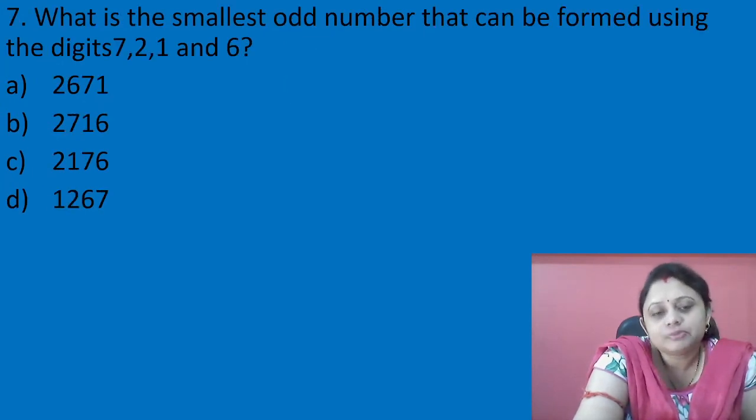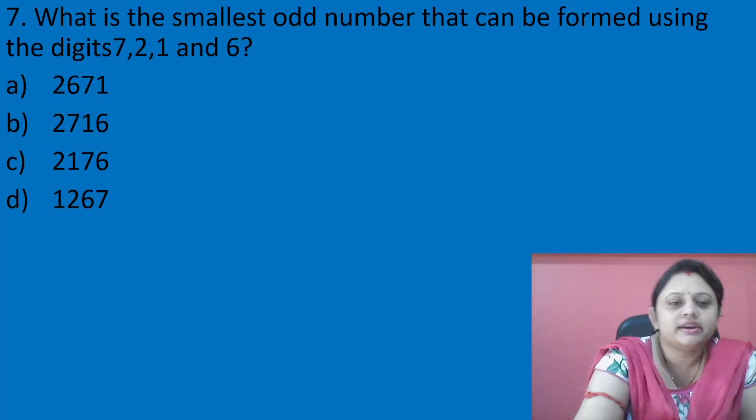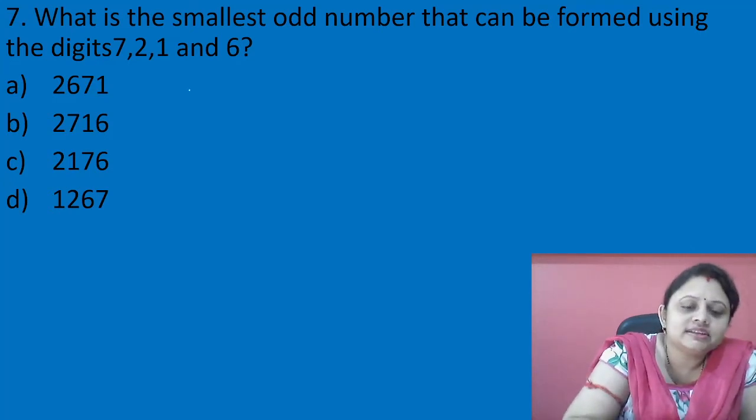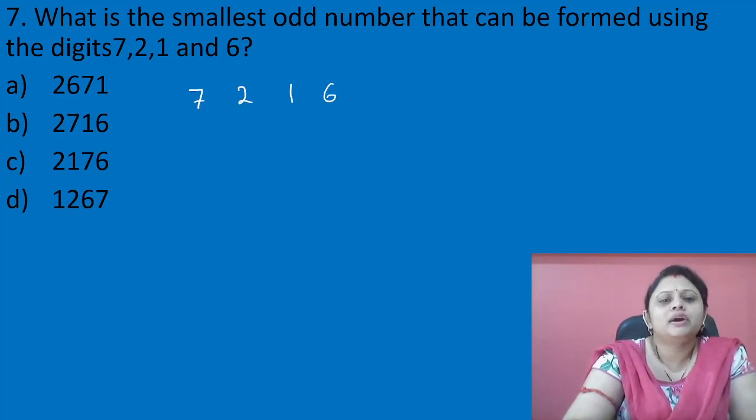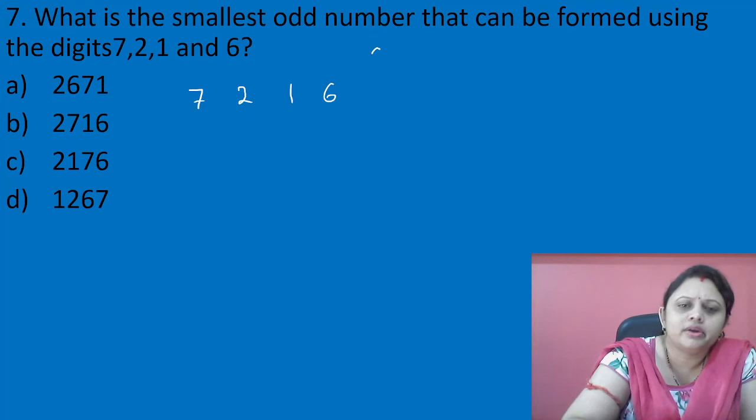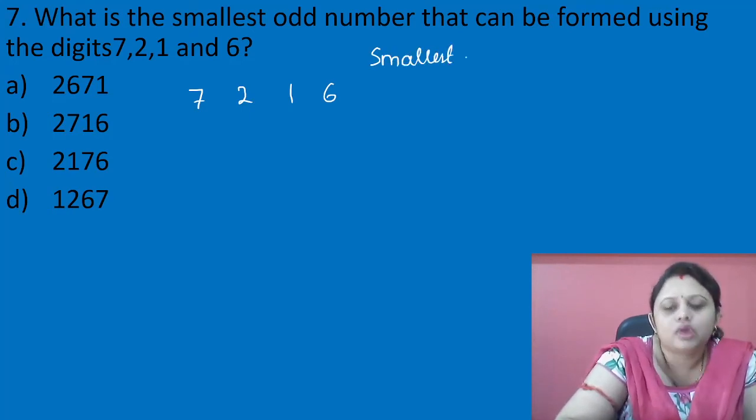What is the smallest odd number that can be formed using the digits 7, 2, 1 and 6? So what are the digits that we have? 7, 2, 1 and 6. So find what is the smallest odd number. So बच्चों, when we have to write the smallest number, what we have to do?